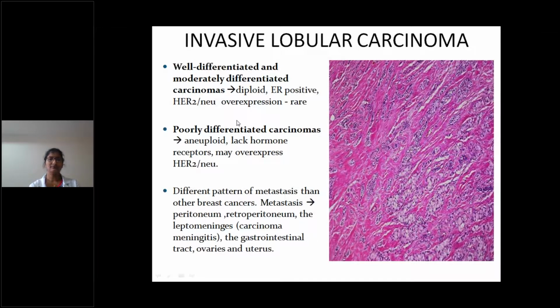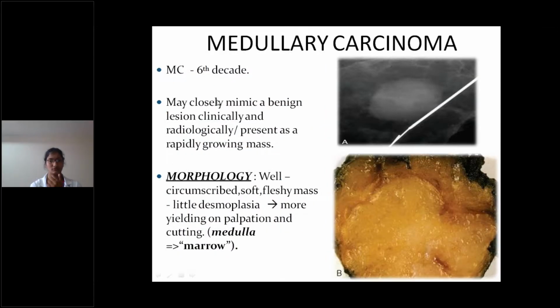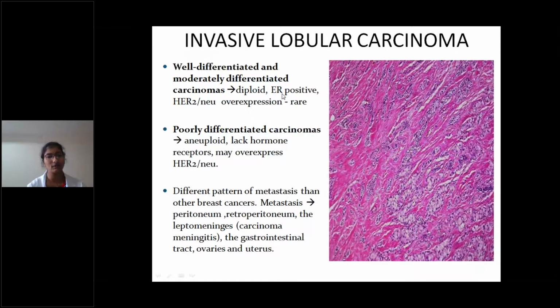Well differentiated and moderately differentiated lobular carcinomas are diploid, ER positive, and HER2 overexpression is rare. Poorly differentiated carcinomas are aneuploid, lack hormone receptors, and may overexpress HER2. Pattern of metastasis differs from other breast cancers: metastasis to peritoneum, retroperitoneum, leptomeninges, that is carcinomatous meningitis, and the gastrointestinal tract, ovaries and uterus. All these are involved in invasive lobular carcinoma.